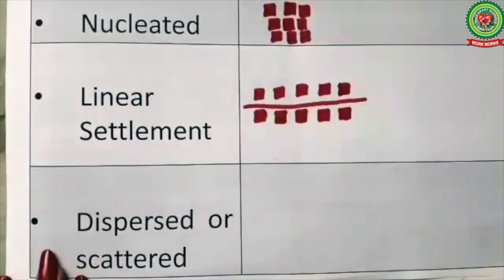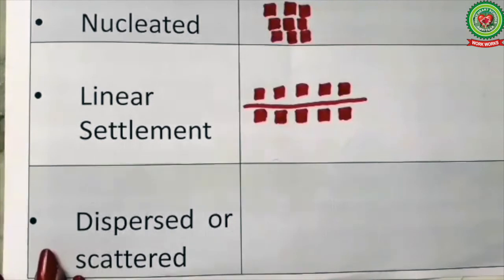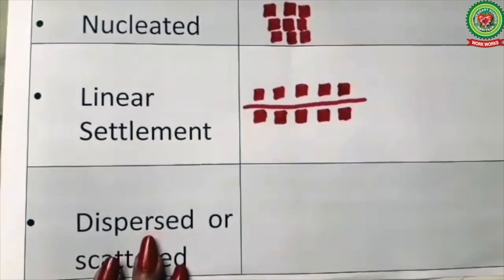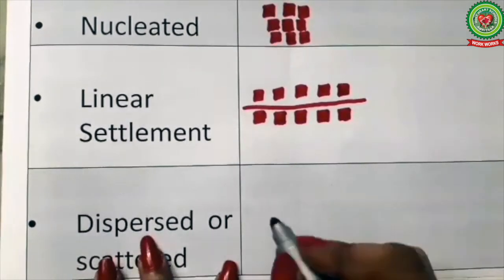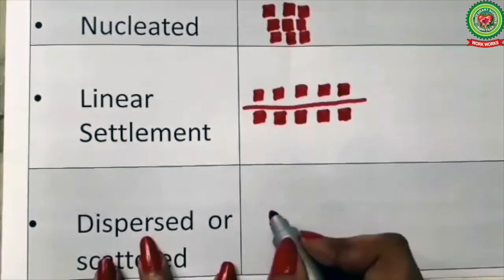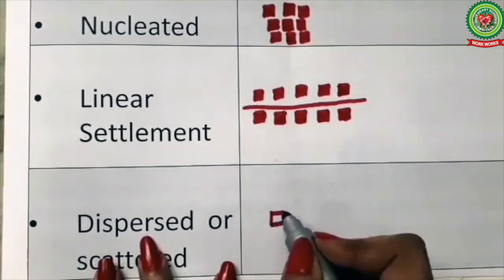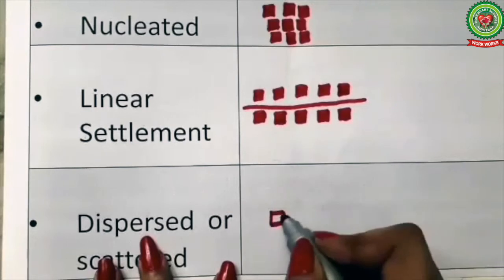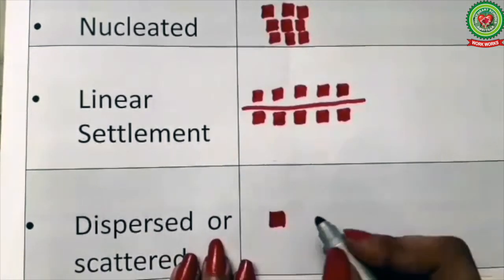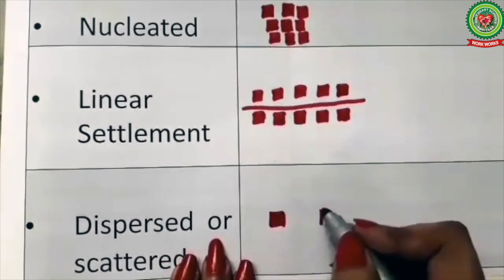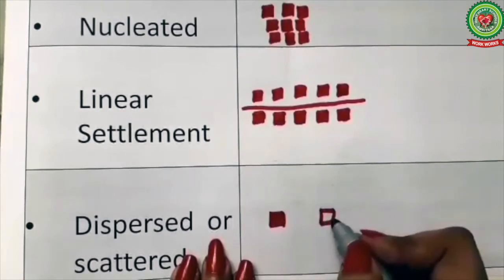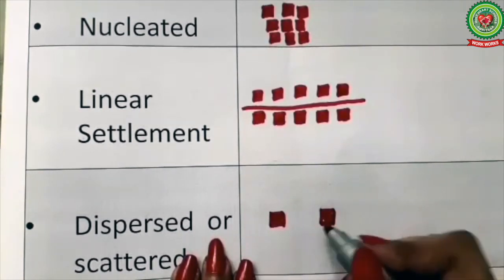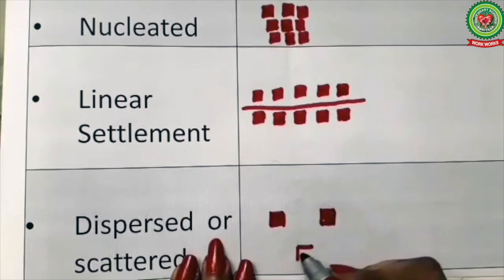The third type of settlement is dispersed or scattered. Dispersed or scattered settlement means a settlement where the houses are built far away from each other. For this we'll draw the red squares far away from each other like this. So what do you mean by dispersed or scattered settlement?